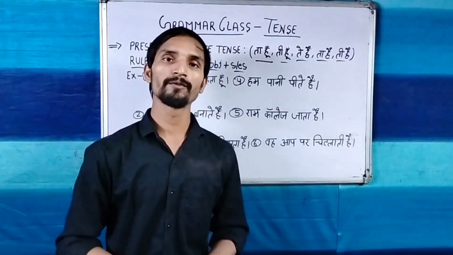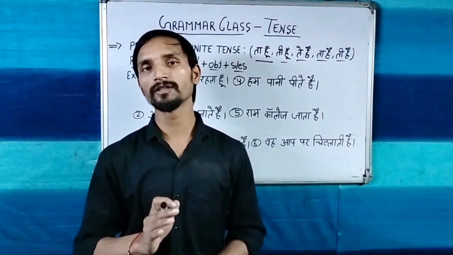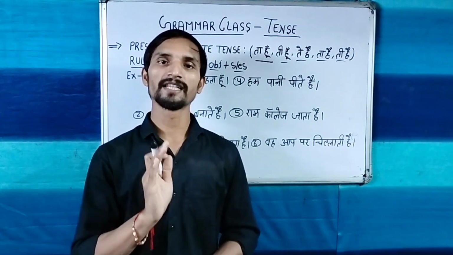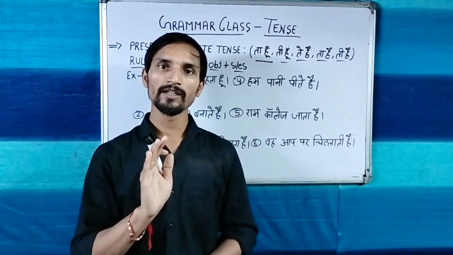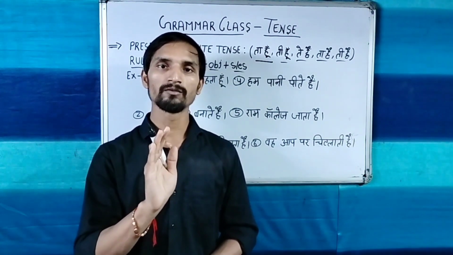You will be a little bit confused about why S and ES are coming. We use S or ES when the subject is he, she, it. When our subject is he, she, it, we use S or ES with the main verb. ES is used with vowels.